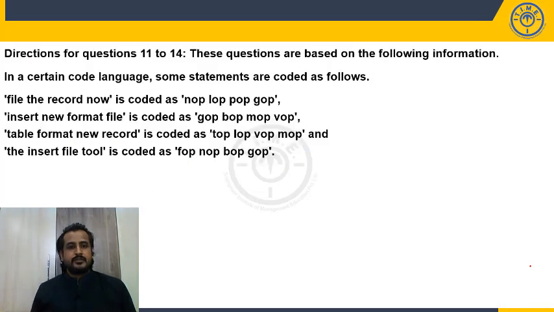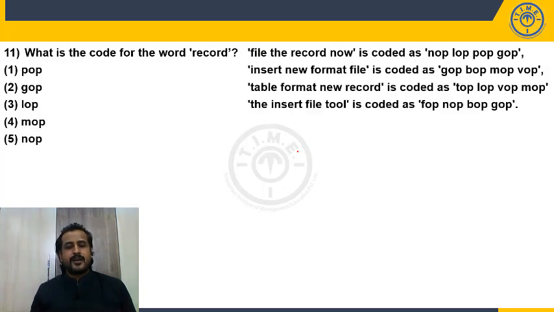Question number 11 to 14. Coding and decoding. In a certain code language, some statements are coded as follows. And how many statements are given? 4 statements are given. Right. Now, see the question number 11. No need to find out the codes for each and every word, that is time waste. Directly look at the question and find out what is required for you.